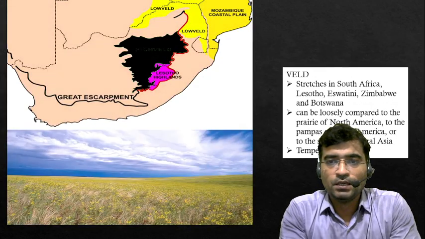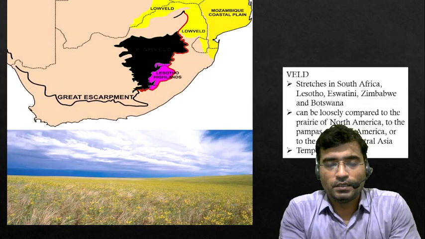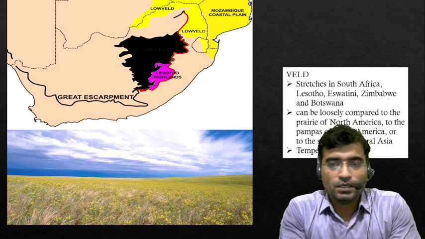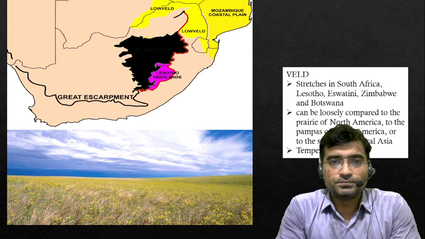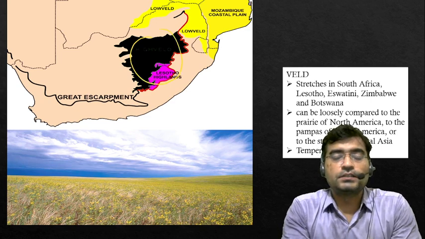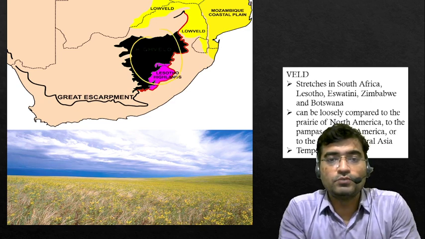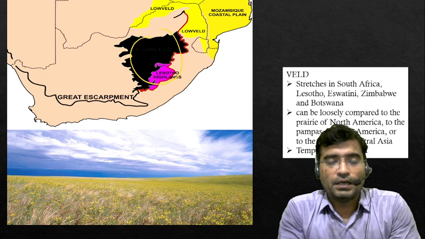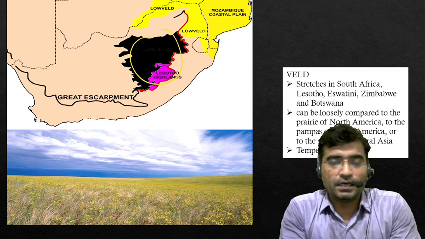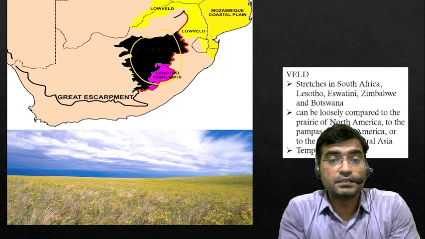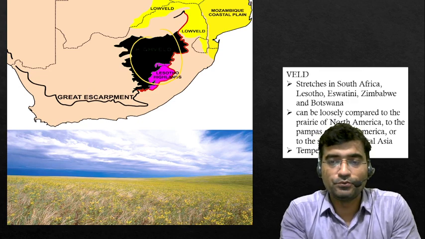One more, last, is the Veld. The Veld is the temperate grassland found in the South Africa region, and this again is known for wheat cultivation. So this way we have memorized and understood the different types of grassland and woodland found across the world.